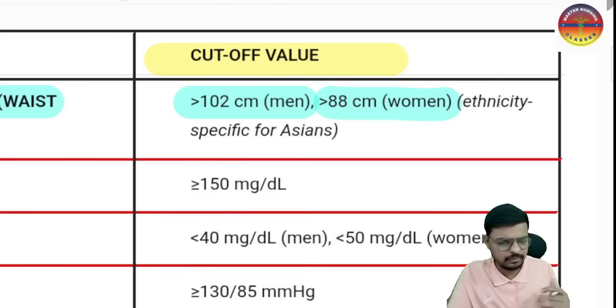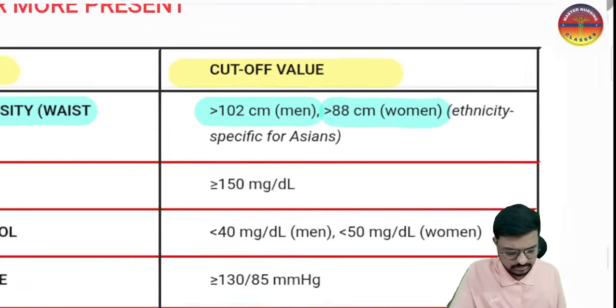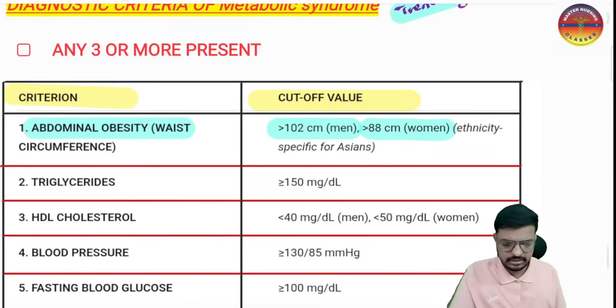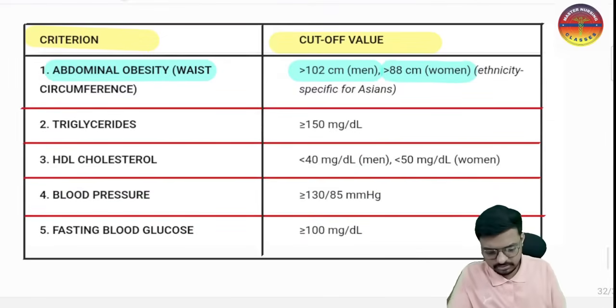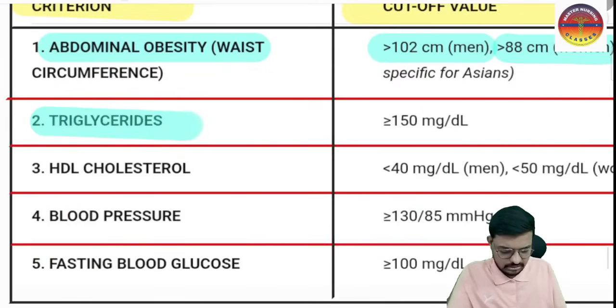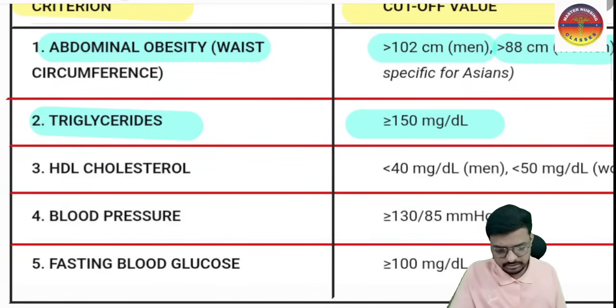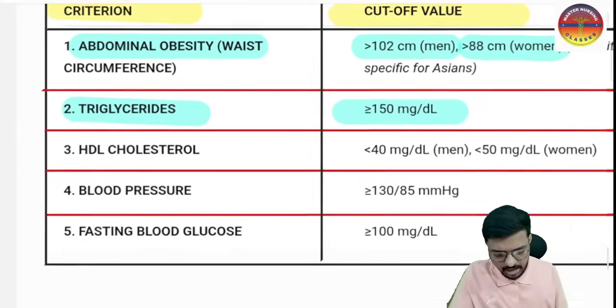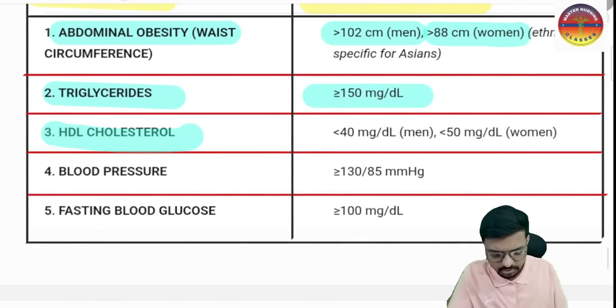This depends on the geographical area. This is related to the ASEAN people, so that is what I have taken. Next we have triglycerides. If the triglycerides are more than 150 milligram per deciliter, that is the high bad cholesterol, what we can say, and then the high-density lipoprotein, that is the good cholesterol.